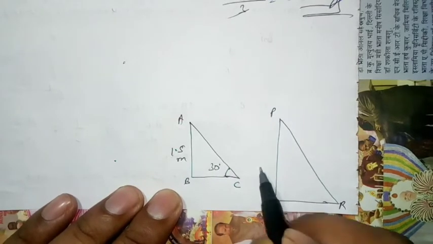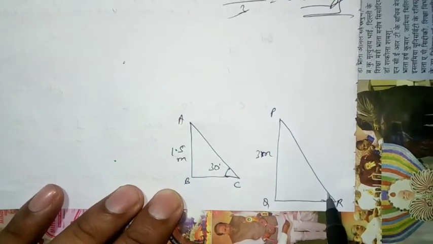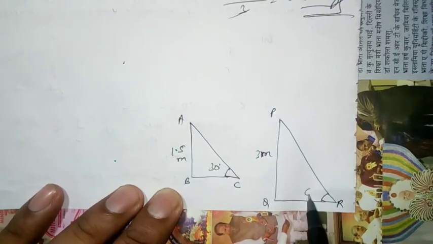Second, height is 3 meter and angle of 60 degrees on ground.